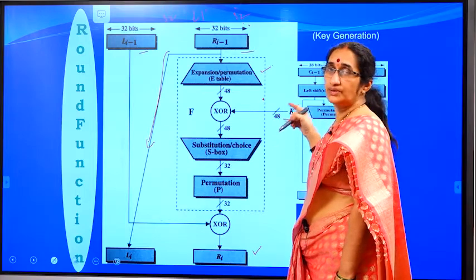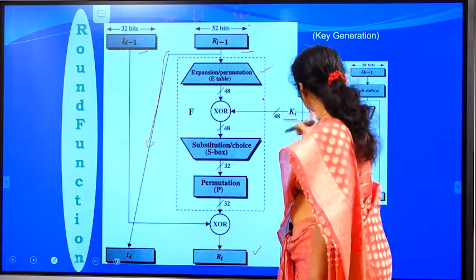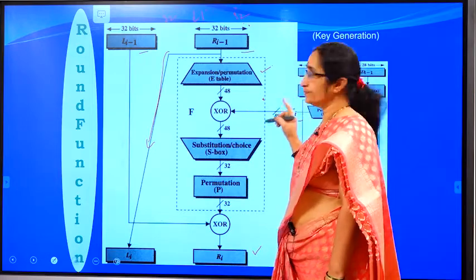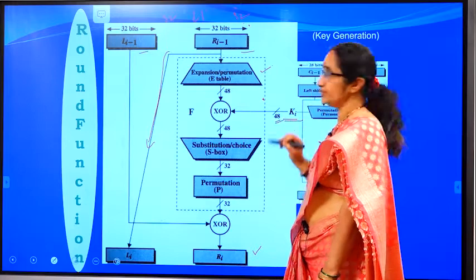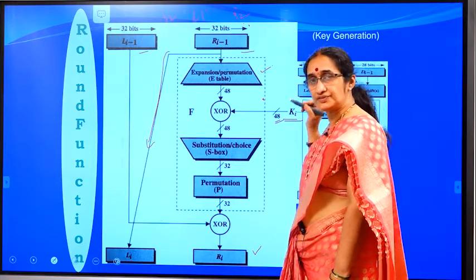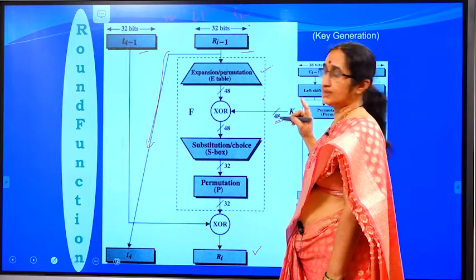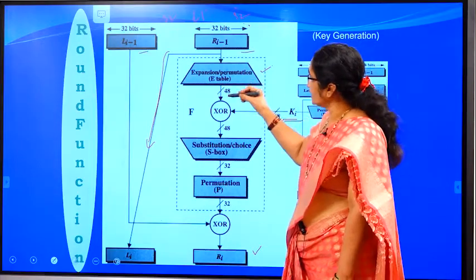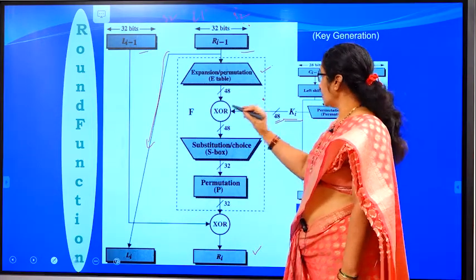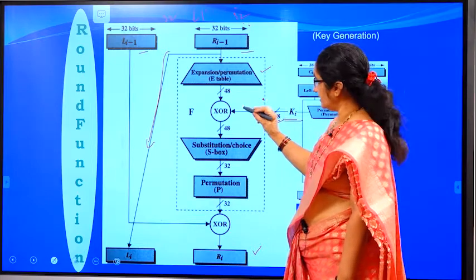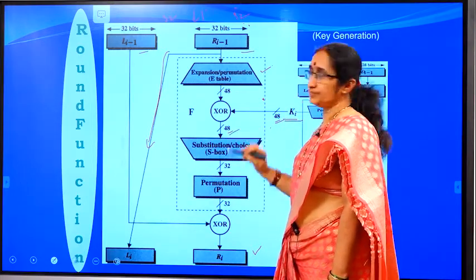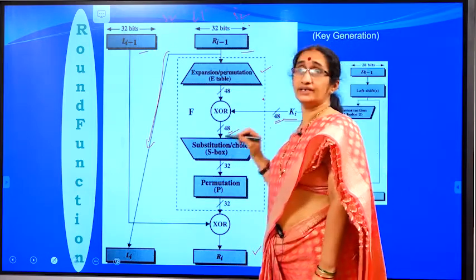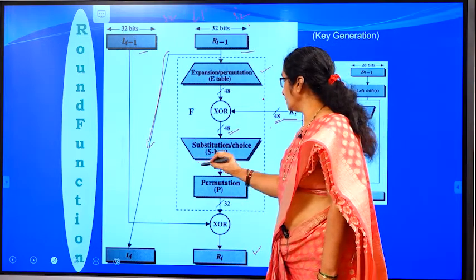For each round we have to generate a sub key. We will see the key generation afterwards. Let us suppose you have generated the key and the size of the key is 48 bits. Previously I have told you have 56 bits, and from the 56 bits you have generated a 48 bit key, and the output of the expansion box is XORed with the sub key that is generated, and you get the 48 bits. That is the output of the XOR function.